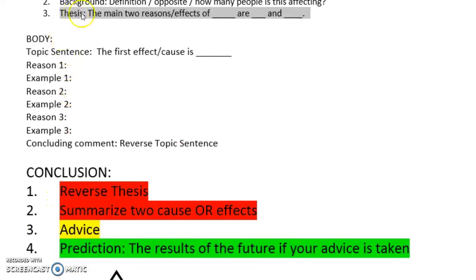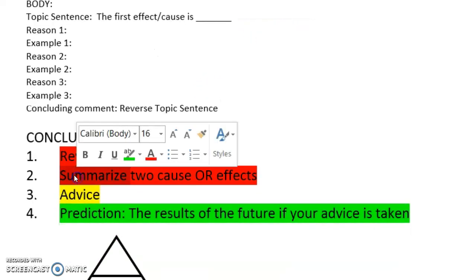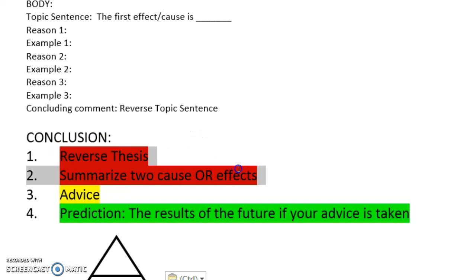And if you write your thesis the way I told you to, you will already have your 2 main points in your thesis. So reversing your thesis will actually include your summary and your thesis in the same sentence. After that, we have advice and prediction.